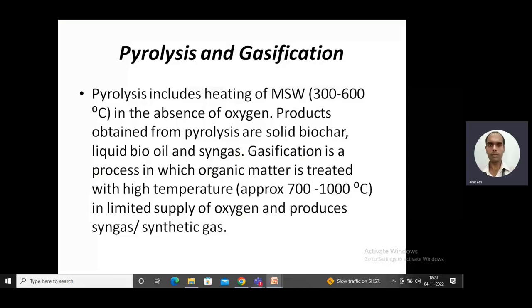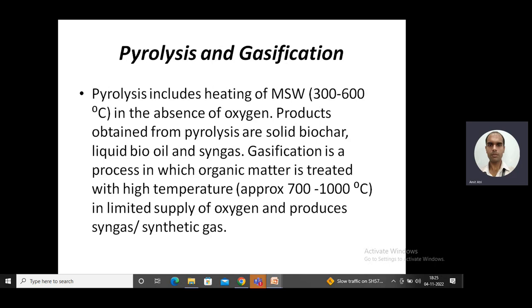Today we will be continuing within the same topic of obtaining energy from municipal solid waste. So far we have discussed the availability of municipal solid waste in India specifically, and the usages of municipal solid waste in obtaining electricity. So different methods were there. The first method we discussed was direct combustion or incineration in waste to energy thermal power plants.